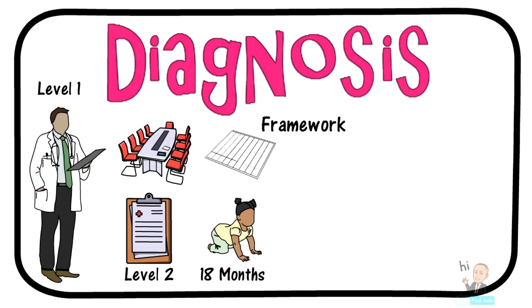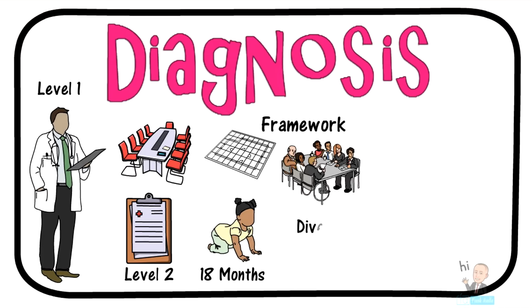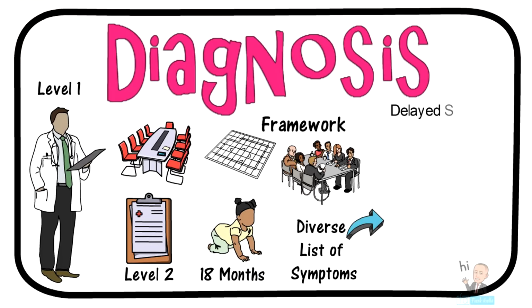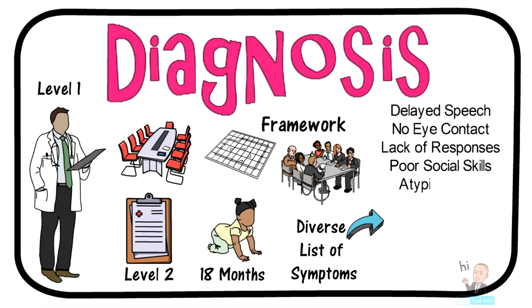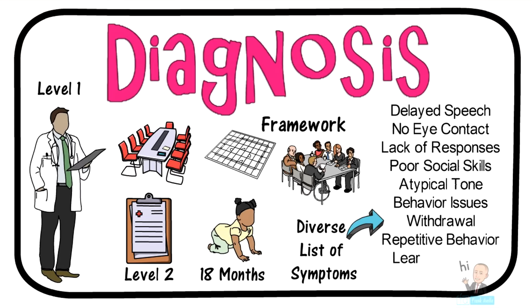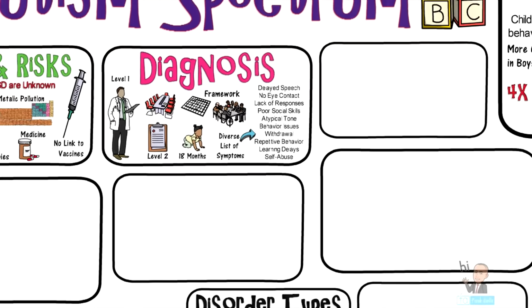Evaluation and assessments are conducted using neurodevelopmental framework. The framework includes involving the child's family and teachers. ASD is difficult to diagnose because it has such a diverse list of symptoms, which include delayed speech, no eye contact, lack of responses, poor social skills, atypical tone, behavioral issues, withdrawal, repetitive behavior, learning delays, self-abuse, and many more.